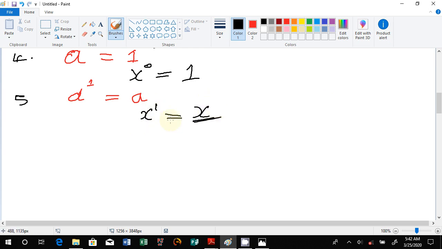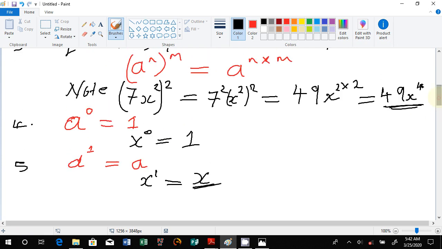We just say the correct answer is x. Any number raised to the power 0, remember, is 1, but any number raised to 1 is that same number, and those are very important.